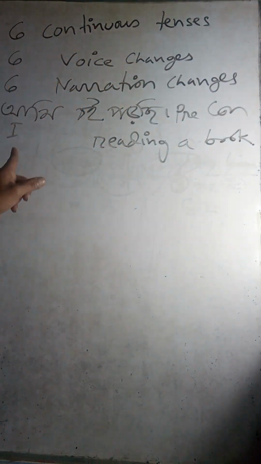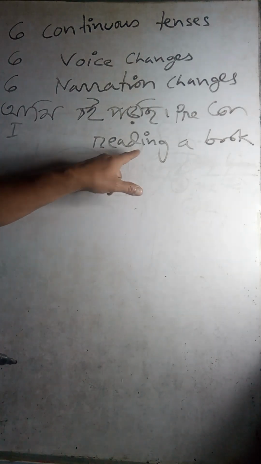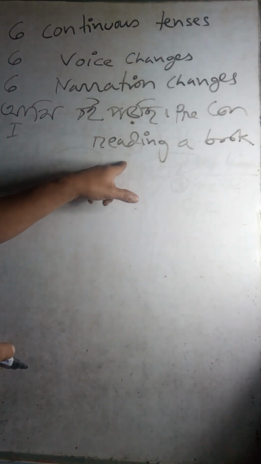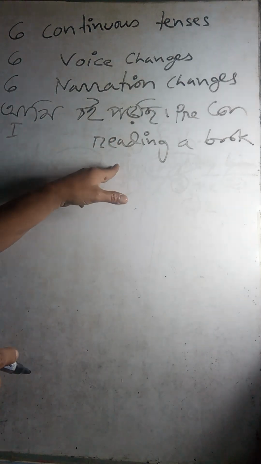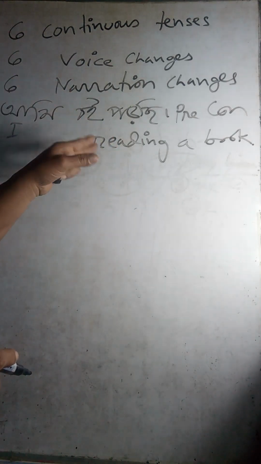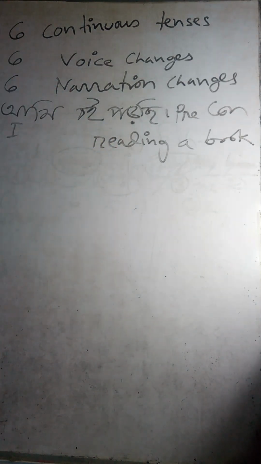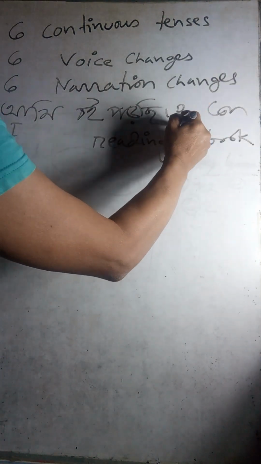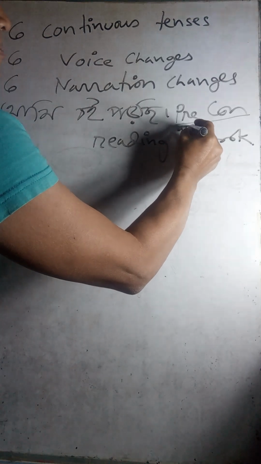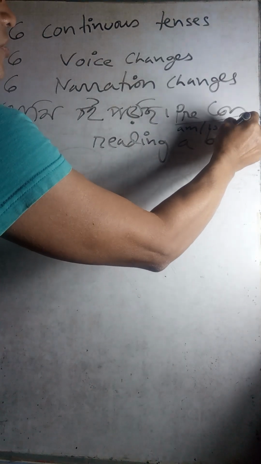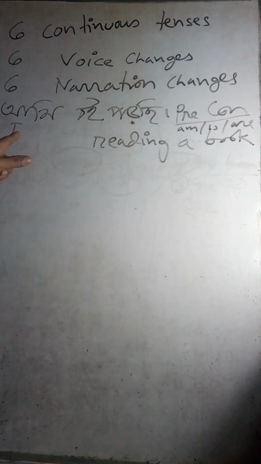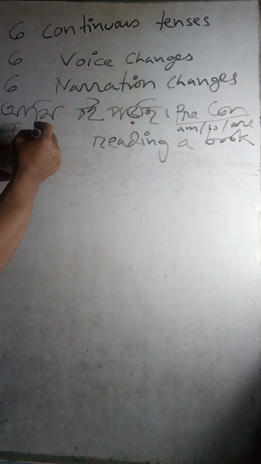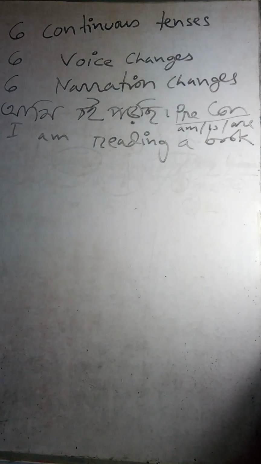All 6 continuous tenses the same. Reading, eating, catching, running, beating, playing, every time the same. So here present continuous tense auxiliary verb am, is, or are. So I choose this I, so I am, right?